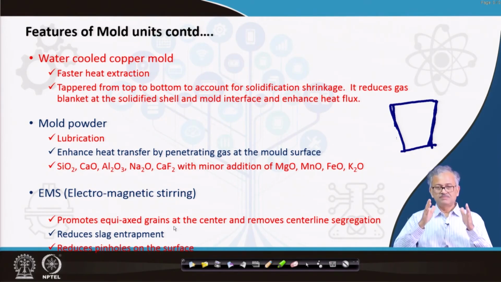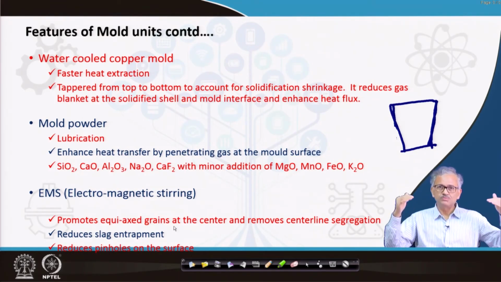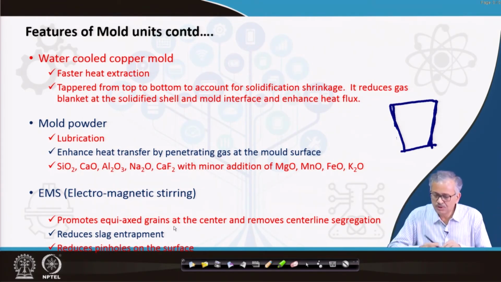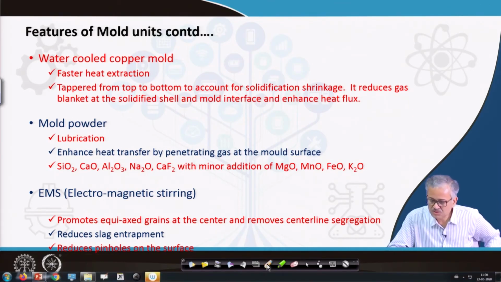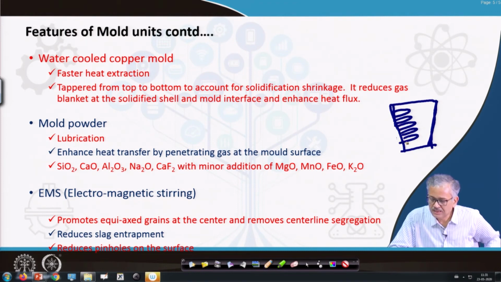Because, as I said, during solidification you first have a skin thickness at the surface. After that, columnar grains grow. In the mold, the columnar grains will grow from the surface like this and like this.